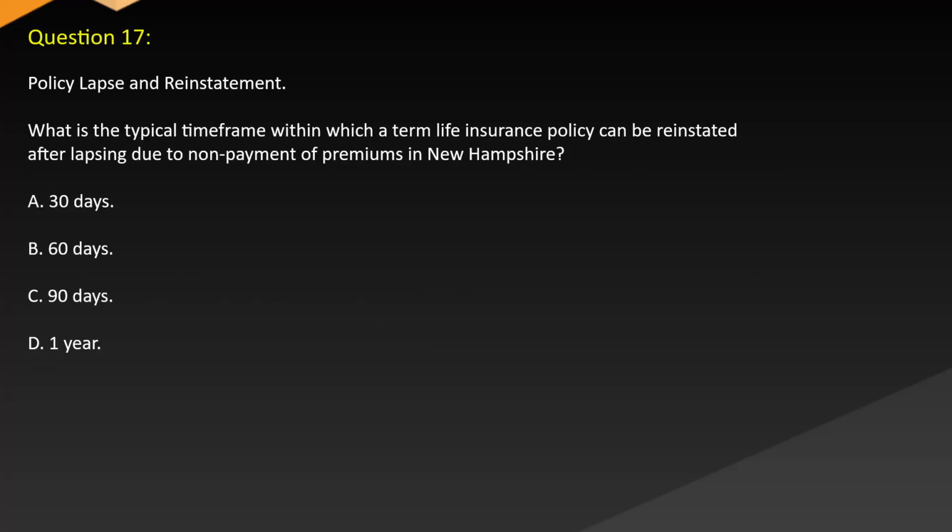Question 17. Policy lapse and reinstatement. What is the typical time frame within which a term life insurance policy can be reinstated after lapsing due to non-payment of premiums in New Hampshire? A. 30 days. B. 60 days. C. 90 days. D. 1 year.